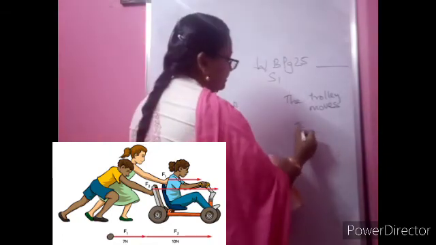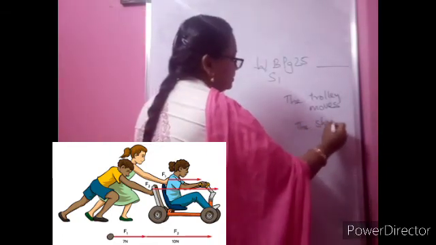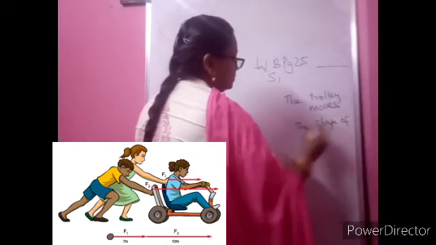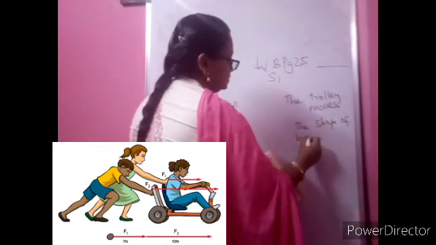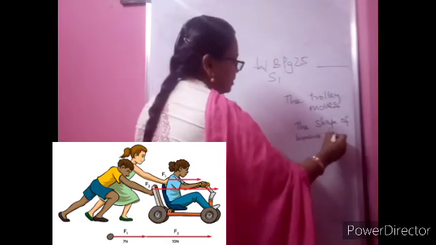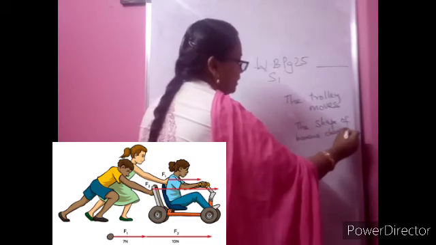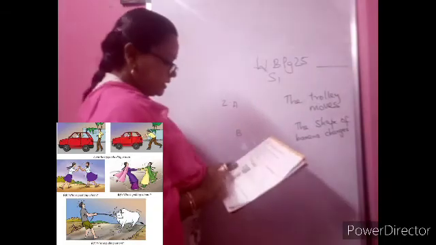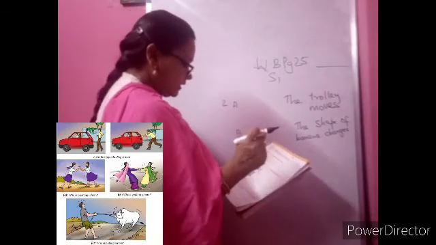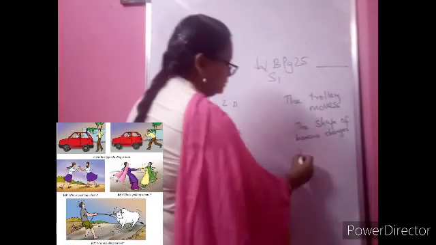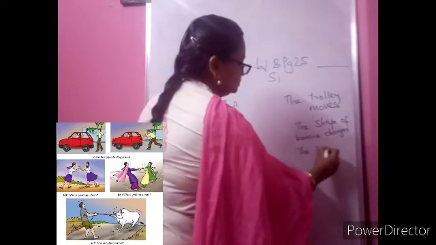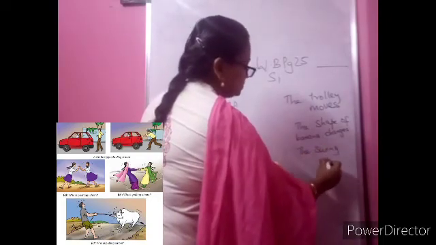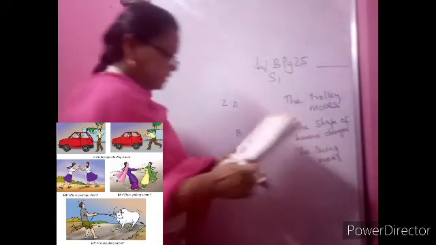So the shape of the banana changes. Whatever you feel like, you can write. It looks like a banana only. See, the girl is pushing. So what is happening? The swing moves. The swing moves, right, children?